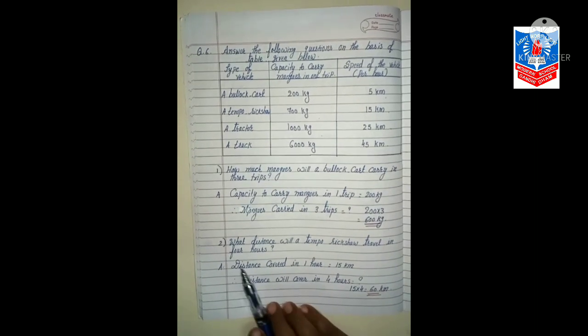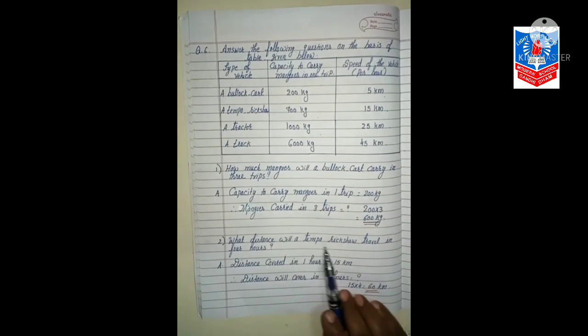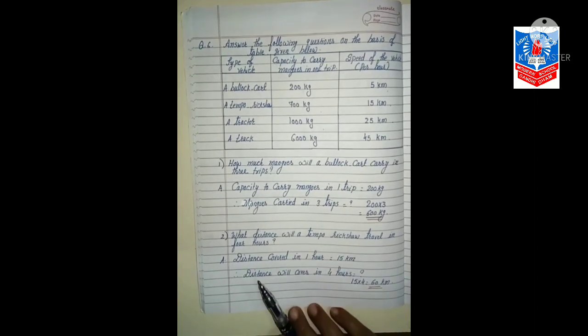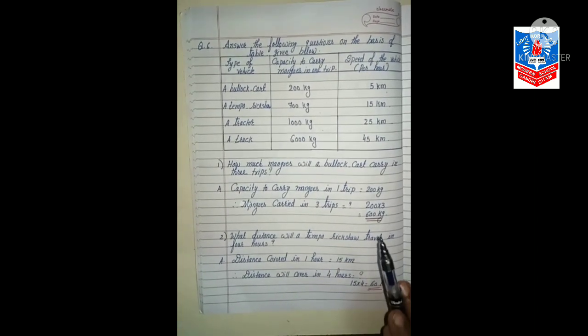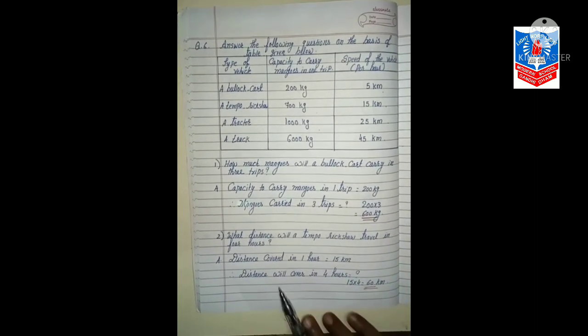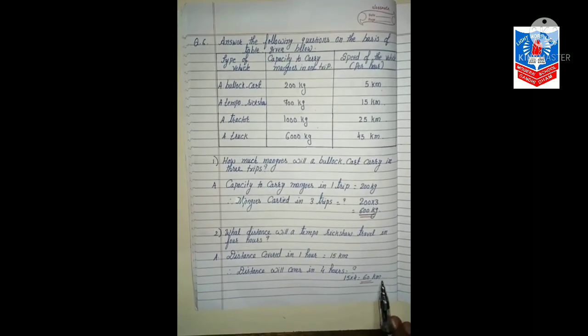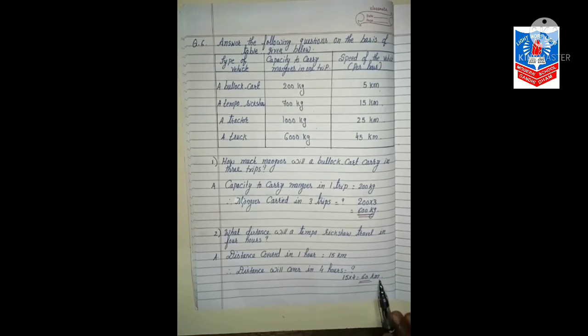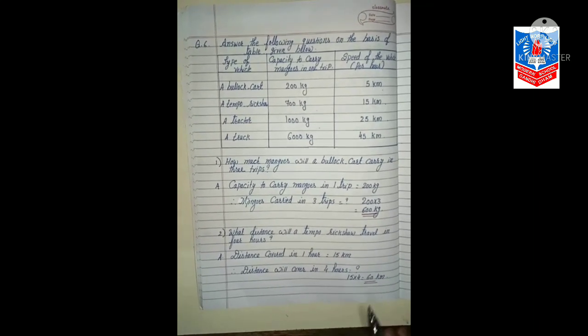Our second question is, what distance will a tempo rickshaw travel in 4 hours? Now see, in 1 hour, a tempo rickshaw travels 15 kilometers. So in 4 hours, what we will do? We will multiply. So 15 into 4, 60 kilometers. That means a tempo rickshaw travels 60 kilometers in 4 hours.